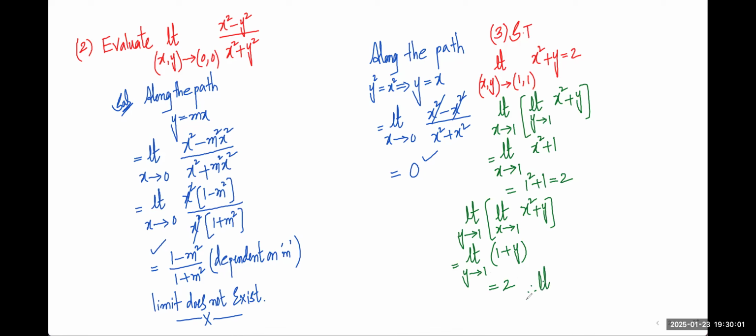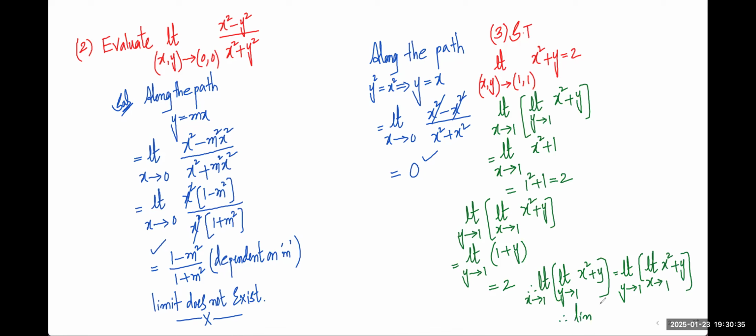Limit x tending to 1, limit y tending to 1, whatever the function value, x square plus y is our function here. Nothing but we have to apply the limit individually. That's it. If you are getting the same answer, then we say limit exists. If you are not getting the same answer, we say that limit does not exist. So here we can say limit exists.